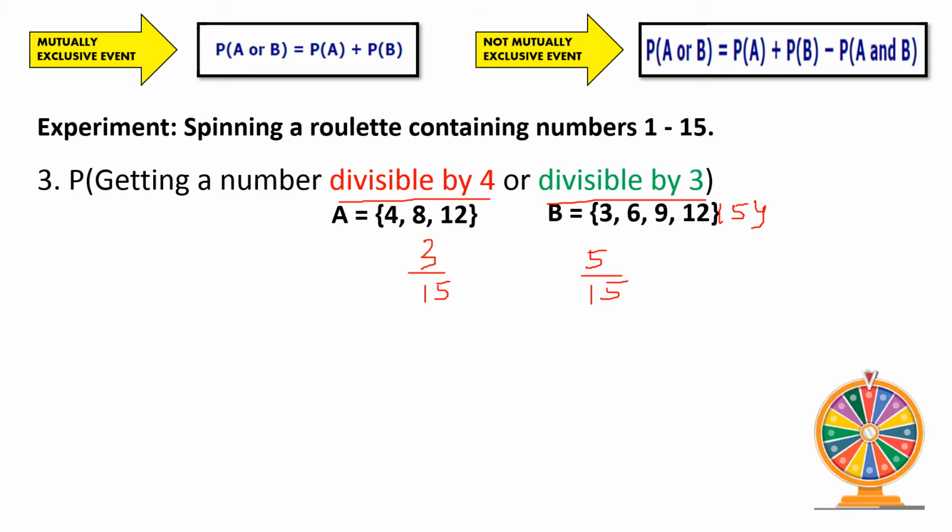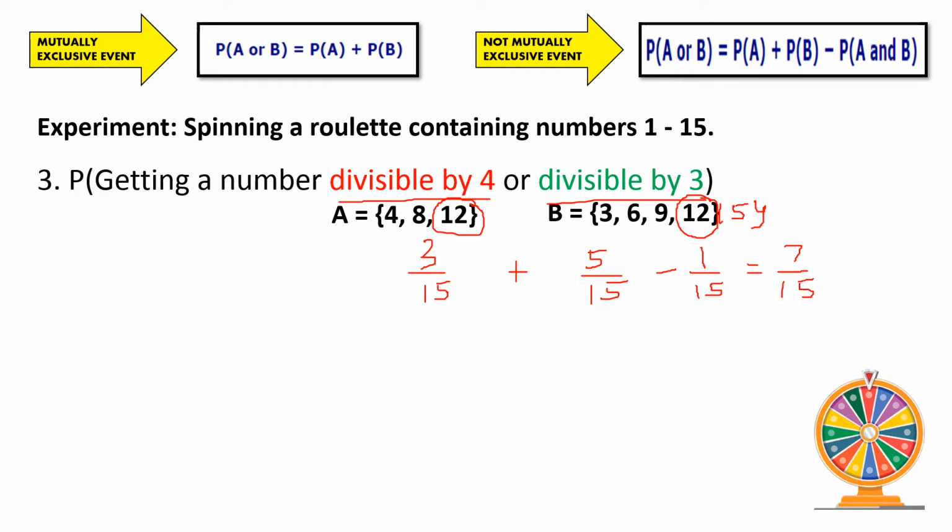Upon inspection, we do have a common element, a single common element, which is the number 12. Both sets contain 12, so we're going to have a subtracting value of 1 over 15. This makes our event in number 3 a not mutually exclusive event, since they share a common element, meaning we can obtain these two events at the same time. So let us now simplify. First, we add 3 plus 5, that gives us 8, minus 1, so we have 7. 7 over 15.